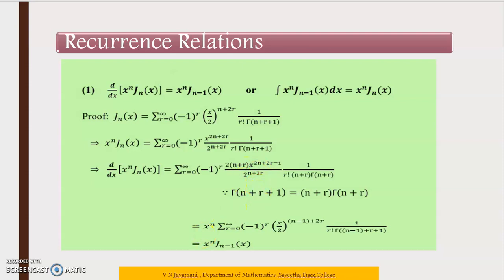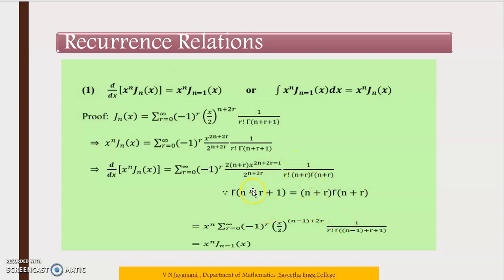x power n outside. So summation r equal to 0 to infinity, minus 1 the whole power r. Here we have 2n, and 1n we have taken out, so remaining only 1n. So we can write n minus 1 plus 2r. Here the 1n is removed, so remaining only 1n, so n minus 1 plus 2r.